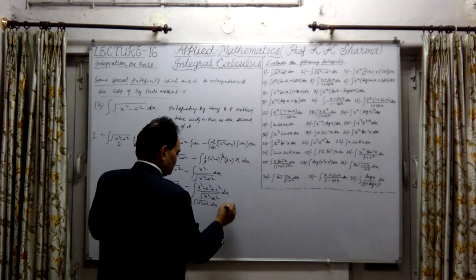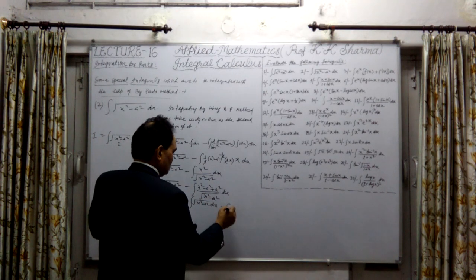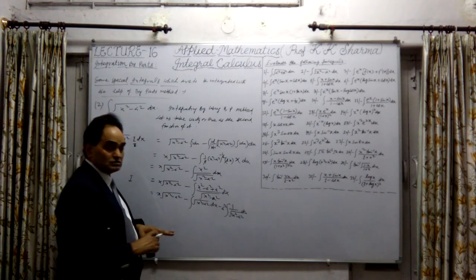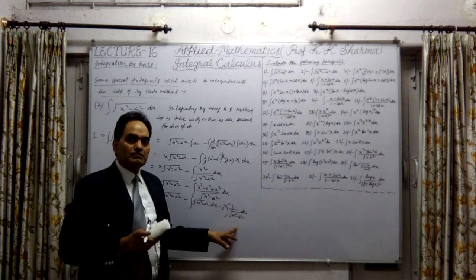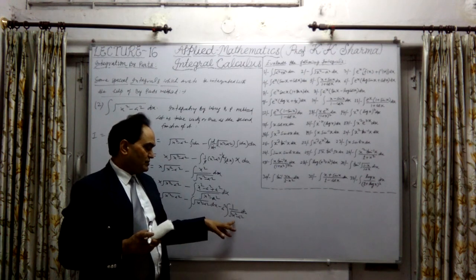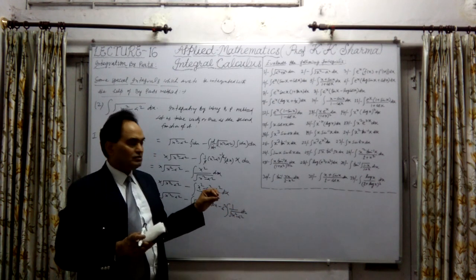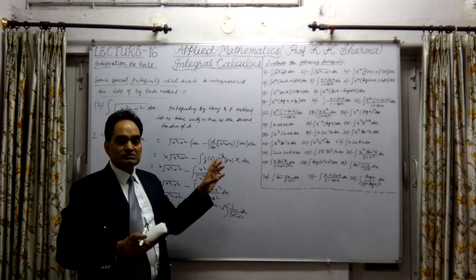Okay, so sign of integration. This is a square into 1 upon under root x square minus a square into dx. Now this integral is of cos hyperbolic inverse x upon a, in case of x square minus a square.